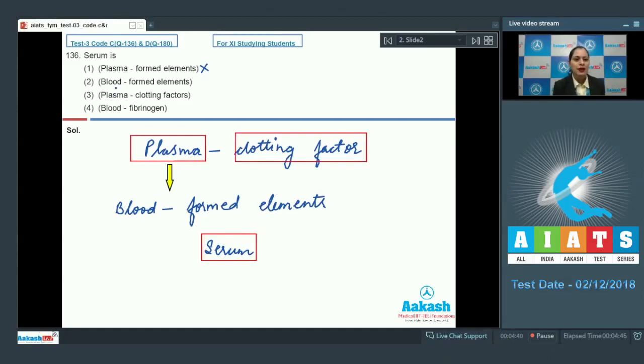Second option is blood minus formed elements. And this is what? This is plasma and not serum. So this is an incorrect option. Third option is plasma minus clotting factors. And this is serum. So this is a correct answer to our question. Our last option is blood minus fibrinogen, and this is not serum. So the correct answer for this question is option number 3. Let's move on to the next question.